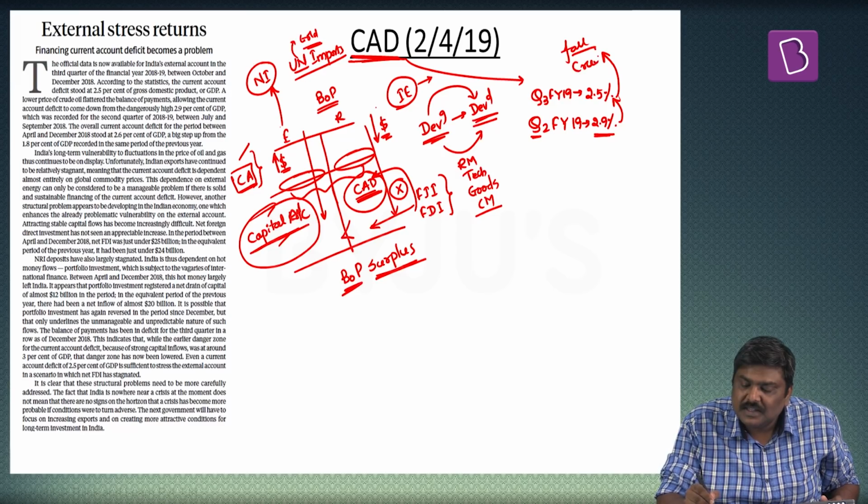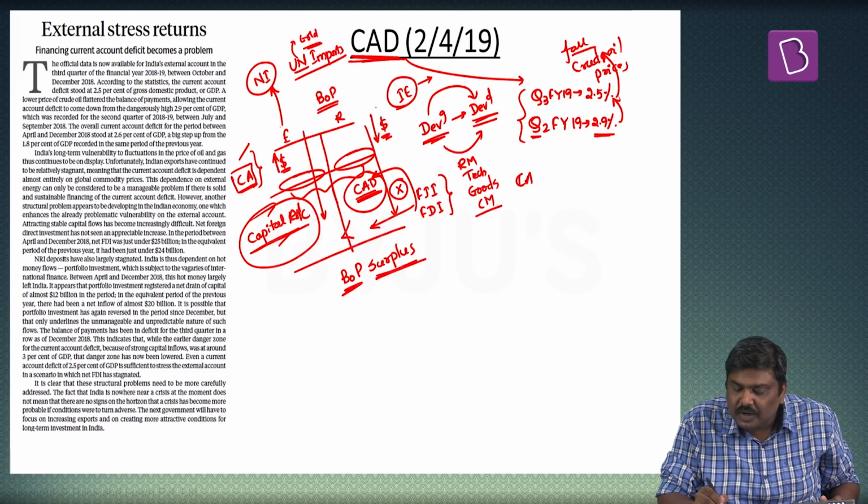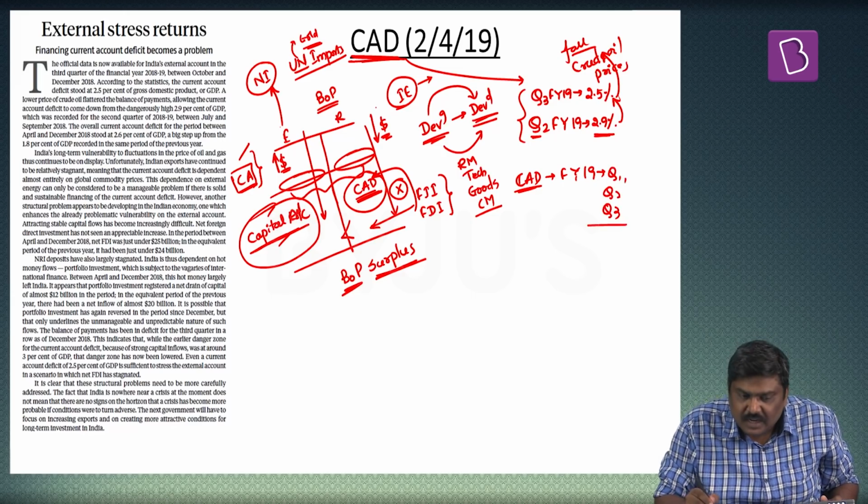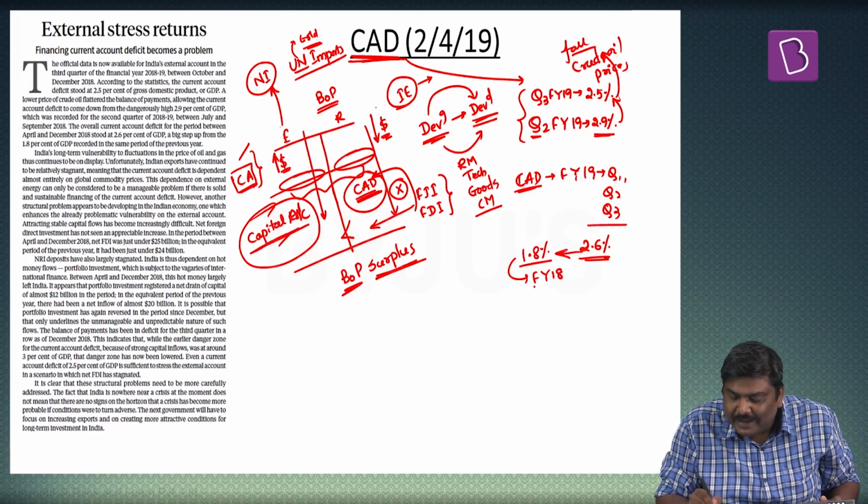This particular reduction in the current account deficit has happened because of the lowering of crude oil prices. But please understand, when I look at the overall current account deficit for the financial year 19, that is for the first three quarters, quarter 1, quarter 2 and quarter 3, it stands at 2.6%, which is much higher compared to 1.8% of GDP for the financial year 18.